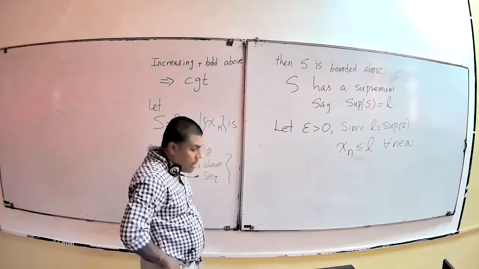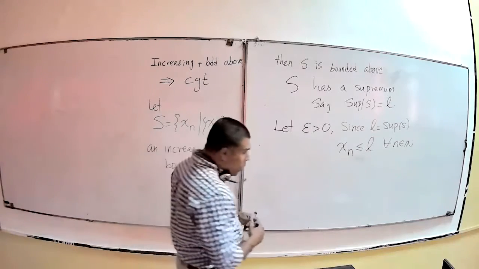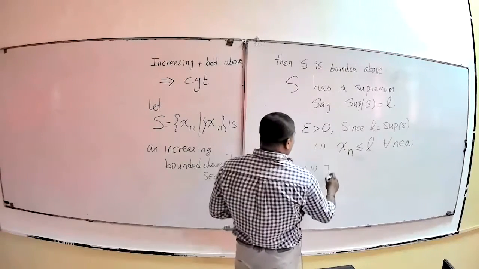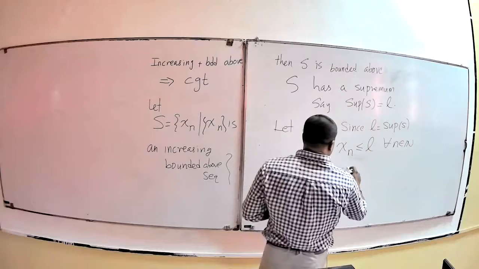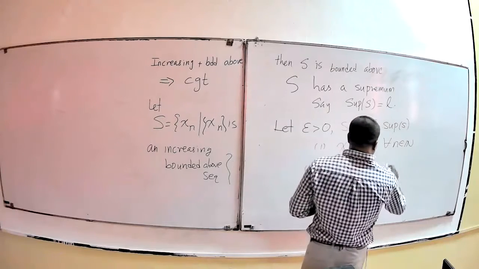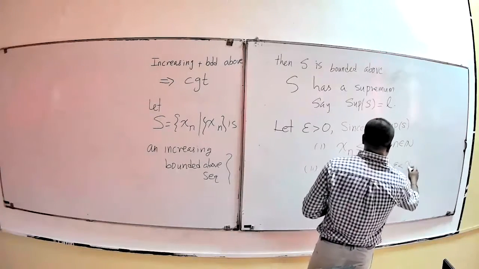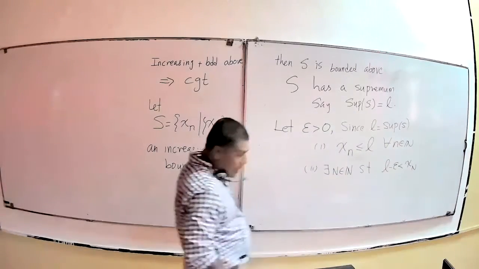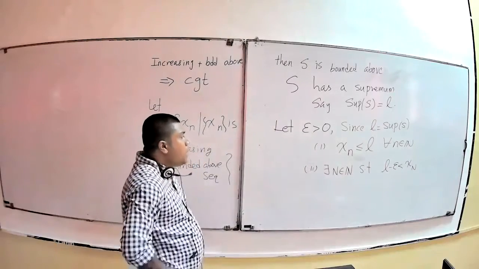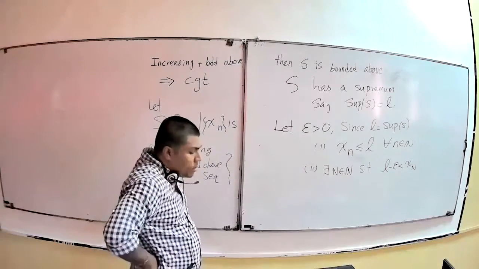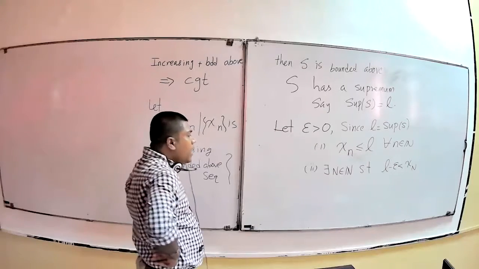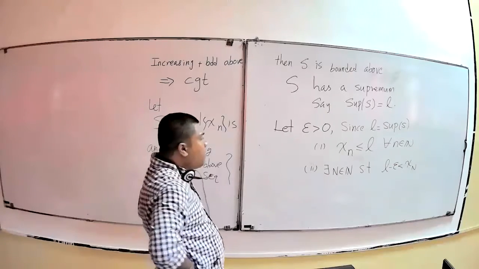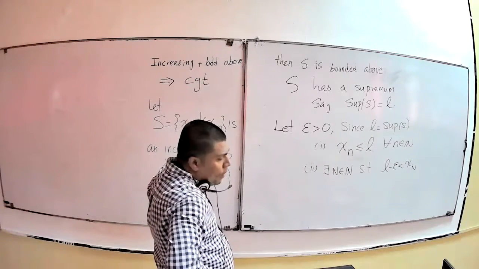And then the other property: there exists an N belonging to the natural numbers such that L minus epsilon is less than x_N. If you go a little below the supremum, then you will be able to get one element which stays above that line. So L minus epsilon. These are from the supremum property.